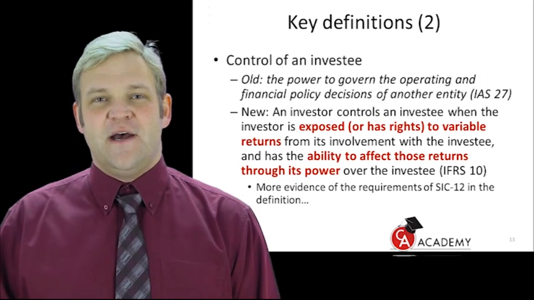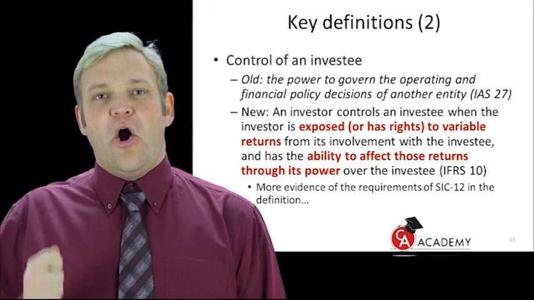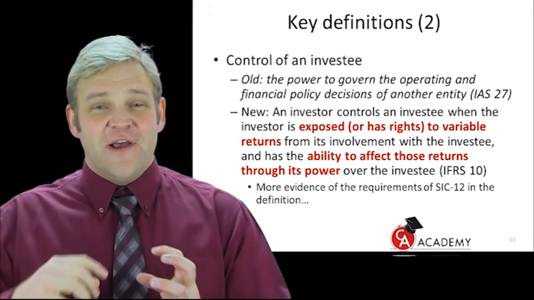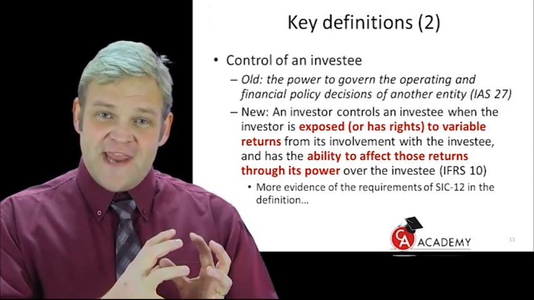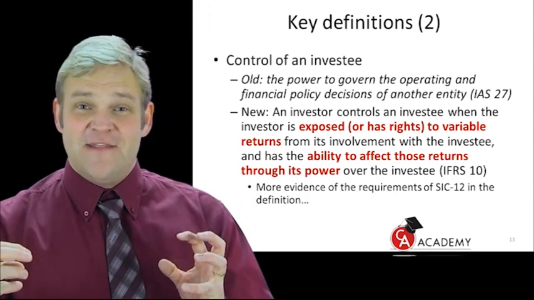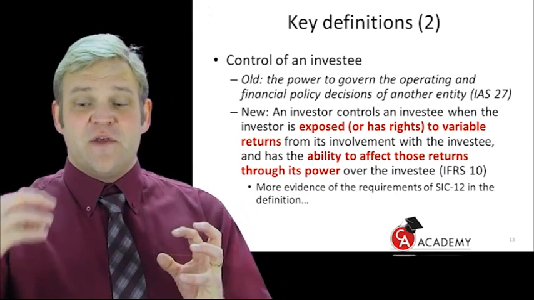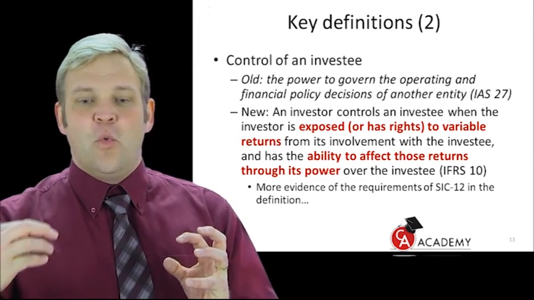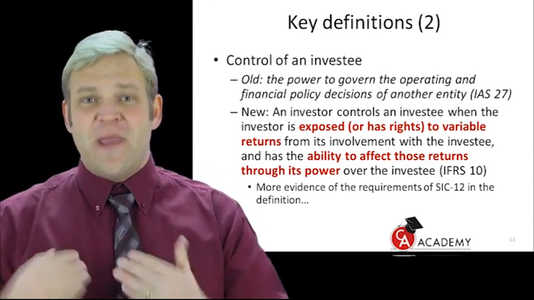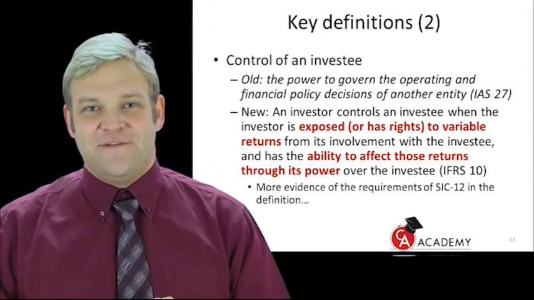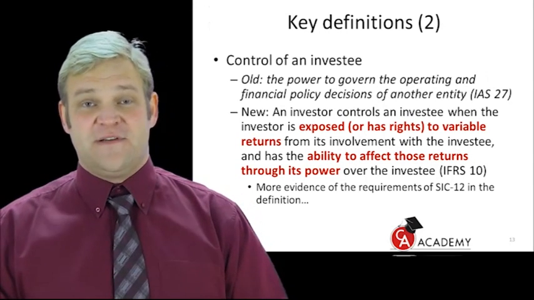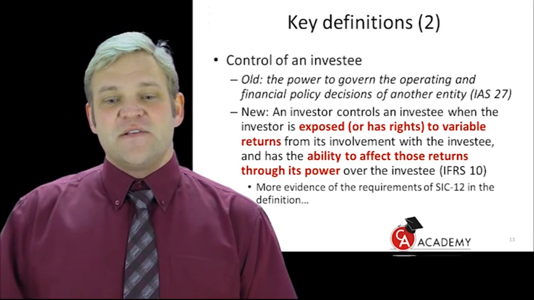So what can we see here? There's more evidence of SIC 12 in this definition. You see, because that whole concept of, can you remember SIC 12? You control the entity for the purpose of gaining benefit from its activities. Can you remember? That was the previous SIC 12 definition. So the benefit from activities. Now, what have they done here? They've replaced the word benefit with returns, because benefit sounded like it was only positive. Do you agree? And the word returns means that it can be negative or positive. Very important.